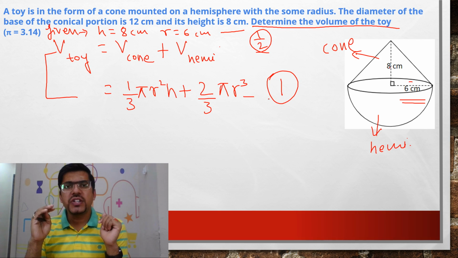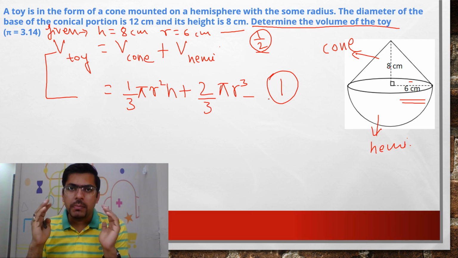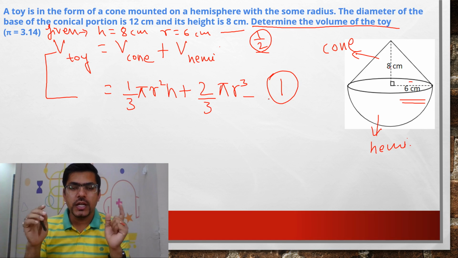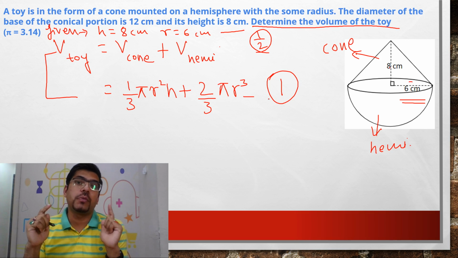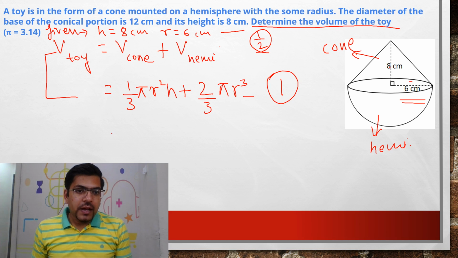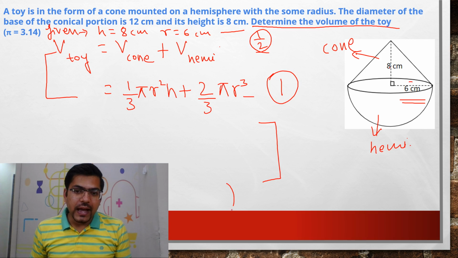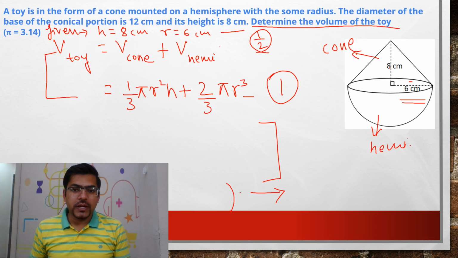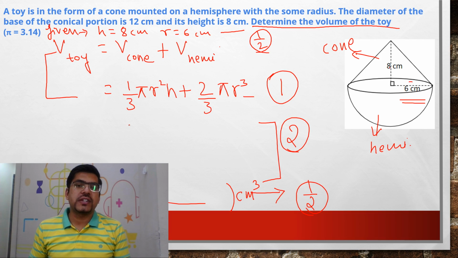Always remember, CBSE has a very important weightage for writing the formulas. That is why teachers always tend to say that even if you don't remember the question or the solution, just write down the formula, because it has a very important marks weightage. Thereafter, we will solve the whole question, and the final answer asked is the volume. Here everything is in centimeter, so the unit should be centimeter cube, and the final answer carries half a mark. The remaining 2 marks would be on the steps.